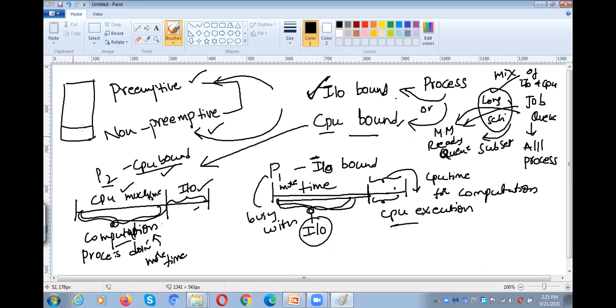Whenever the long-term scheduler keeps processes into the main memory, these processes need to be a mix of both IO and CPU bound. Not all the processes IO bound, not all CPU bound. It is the responsibility of the long-term scheduler to select such a type of process and keep it in the main memory ready queue.